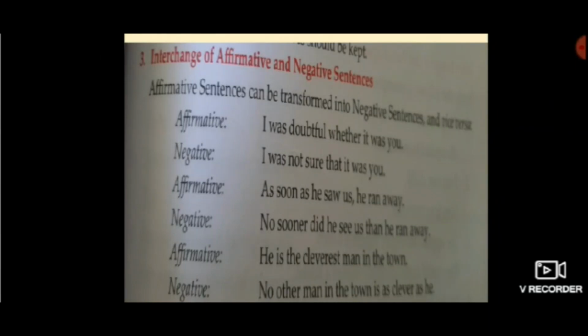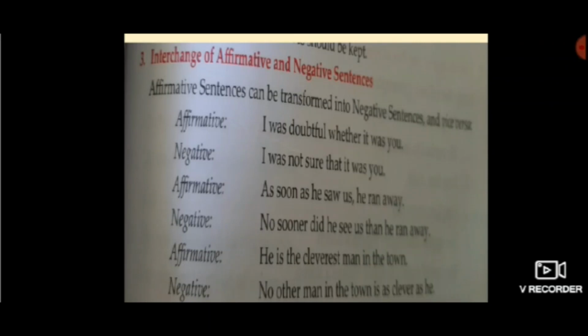Now what is affirmative? Something that is positive. See the second sentence here. Affirmative, as soon as he saw us, he ran away. So when you have to change it into negative, how will you do it? At the beginning of the sentence, you have to write down no sooner. No sooner did he see us than he ran away. Okay. So when you are changing it into negative, how are you doing it? You are using no sooner at the beginning of the sentence. No sooner did he see us than he ran away.